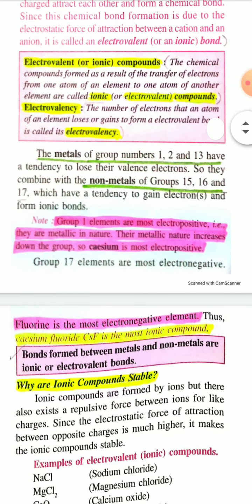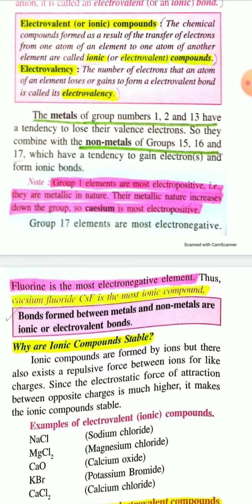Here one note is given: group 1 elements are the most electropositive, as I have told, because they can easily lose their electron. That's why group 1 metals are called electropositive elements.